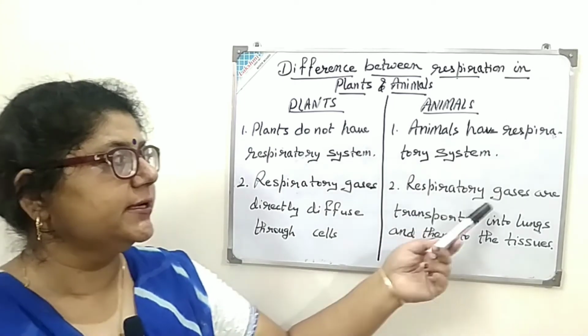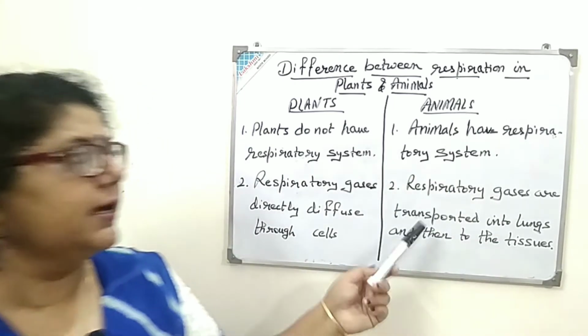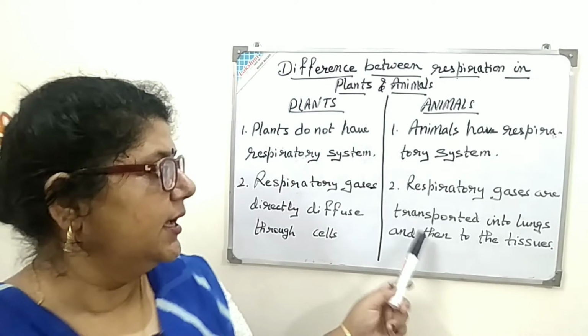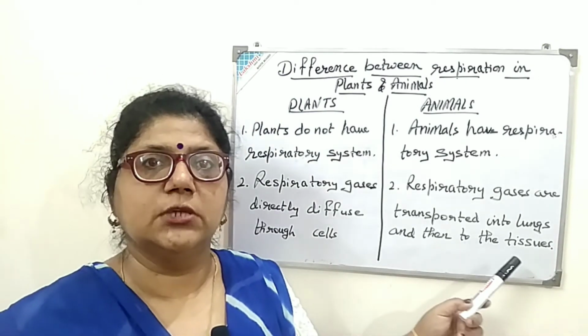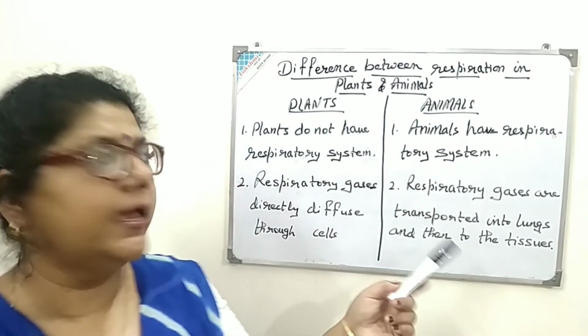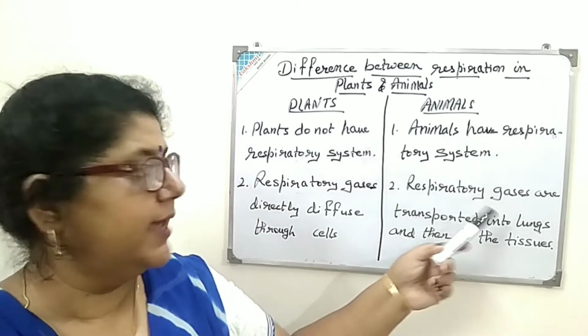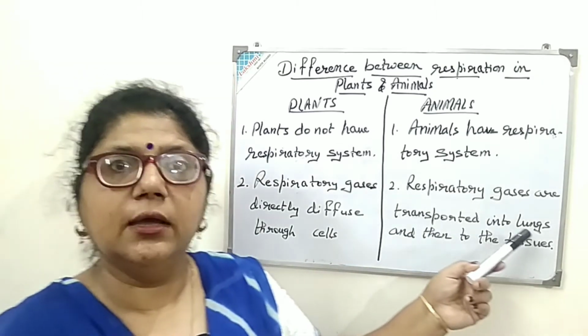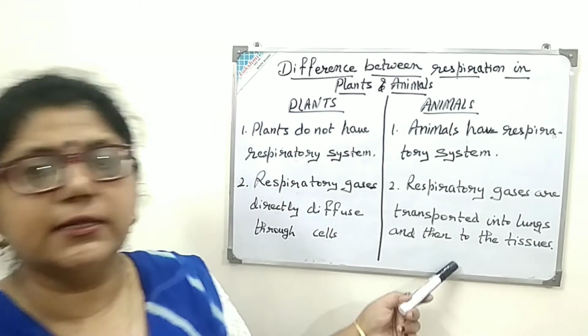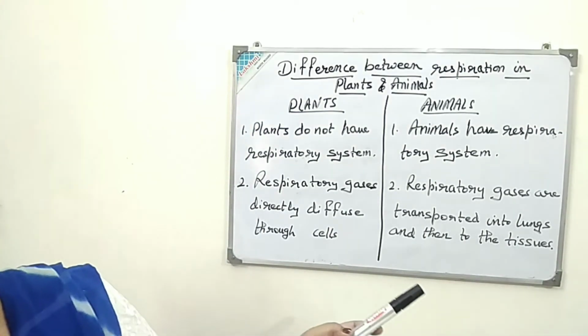In animals, respiratory gases are transported into the lungs and then to the tissues. First of all, we inhale the gas, that is oxygen gas. It is transported to the lungs, and from the lungs it is transported to the various parts of the body.